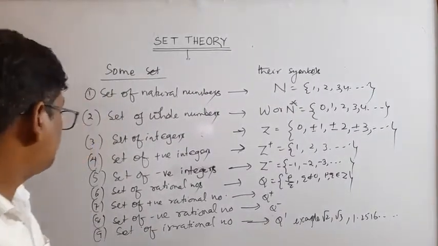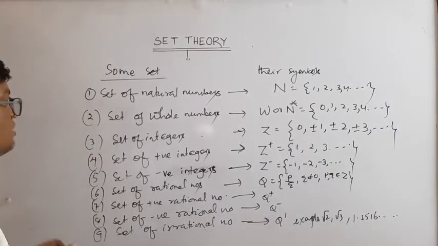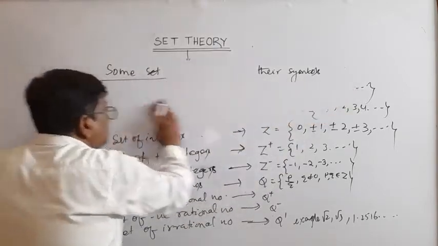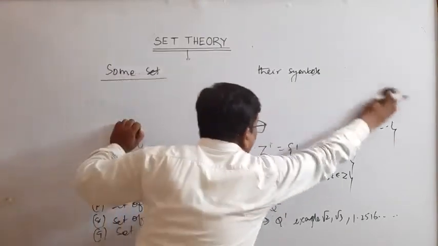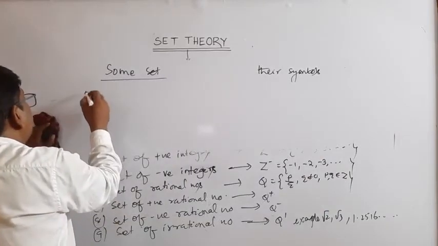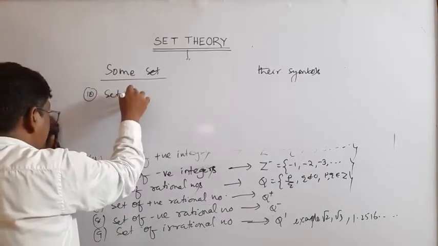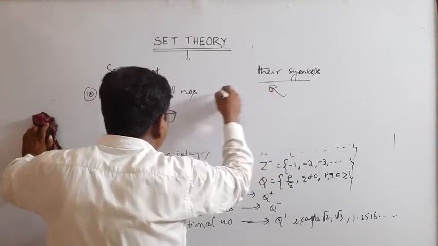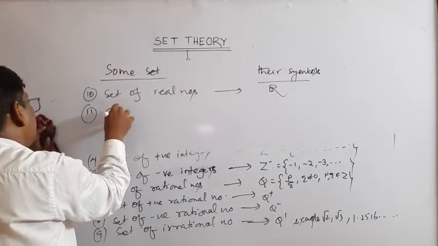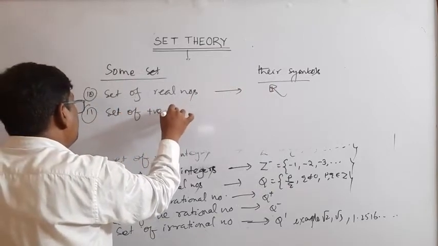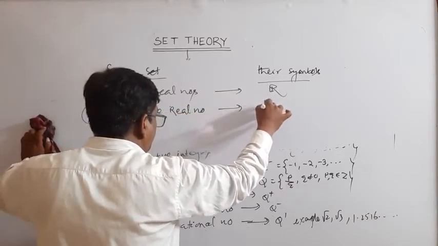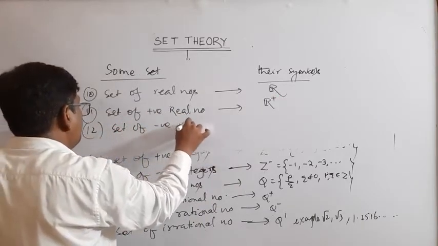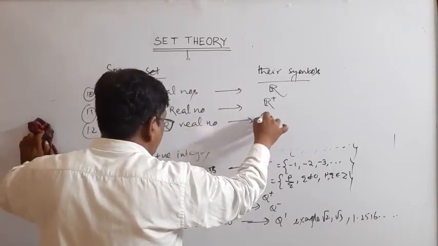So this is 9 and 10 is the set of real numbers, denoted by capital R. The set of positive real numbers is R plus, and the set of negative real numbers is R minus.